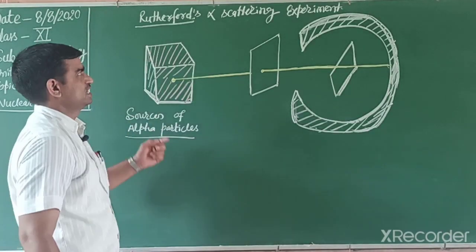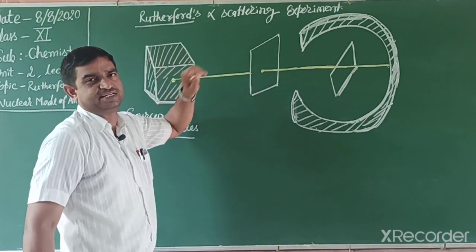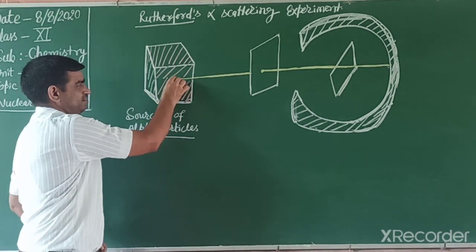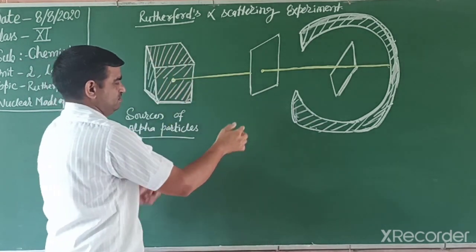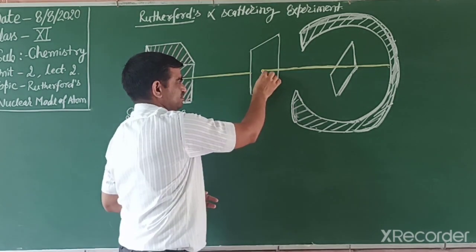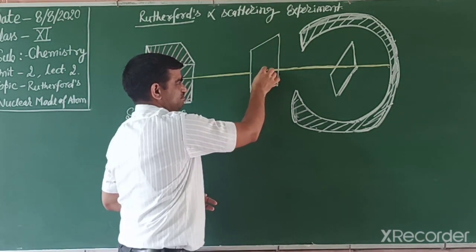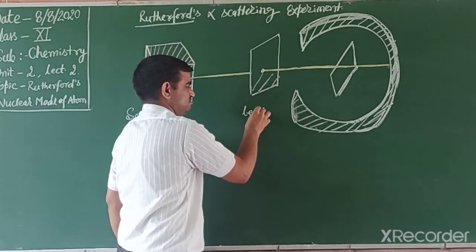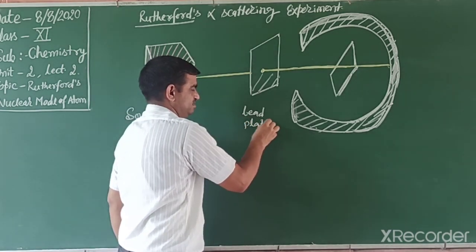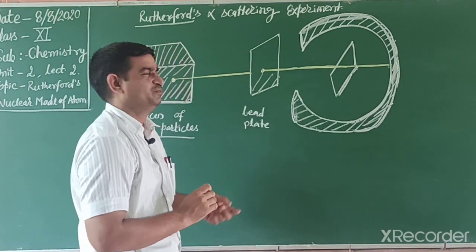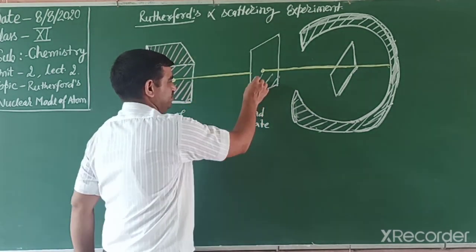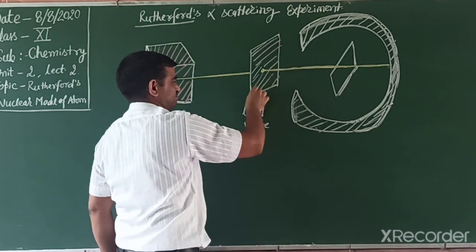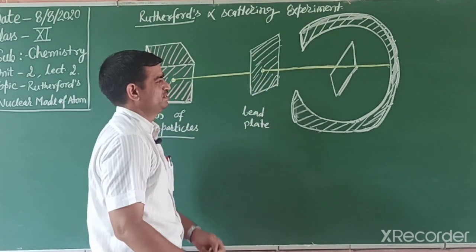Students, our next experiment is the Rutherford alpha scattering experiment. According to this, we take a source of alpha particles surrounded by a lead chamber, and we take another plate, a lead plate, with only a very thin pore in it. Lead metal stops the particles at the sides, because it has only a thin pore. So we use this lead plate in the way of the alpha particles.